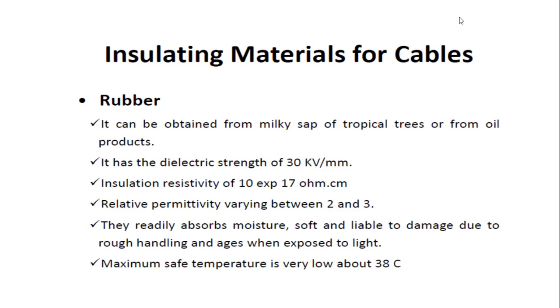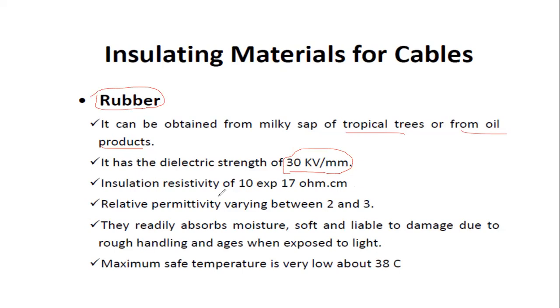From the tropical trees or the oil products, we form rubber as the insulating material. It has a dielectric strength of 30 kilovolts per mm.